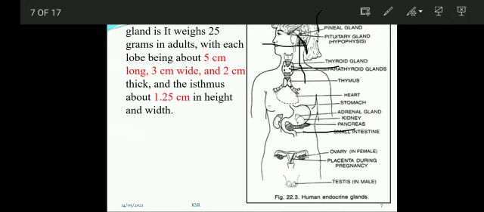Then above the kidney, there is the adrenal gland, which is located here, and ovaries and testes, which are present in male as well as female. Testes are present here in male and ovaries are present here in female, and these all are endocrine glands.